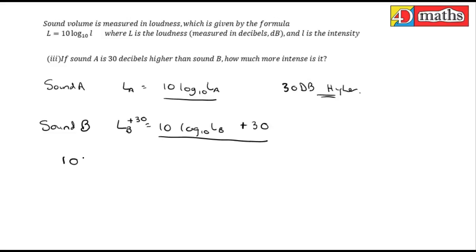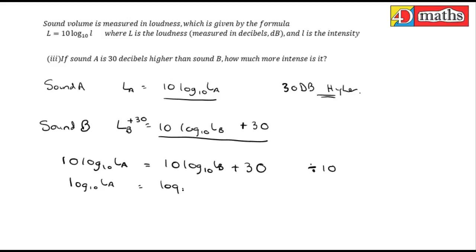So I'm going to compare them. 10 log 10 of the intensity of A will be equal to 10 log 10 of the intensity of B plus 30. So they're now the same loudness. I'm going to divide across by 10. So you get log 10 of the intensity of A equals log 10 of the intensity of B plus 3. Next step then is I'm going to change 3 to a log base 10. So what would that be? Well, that's the answer 3.